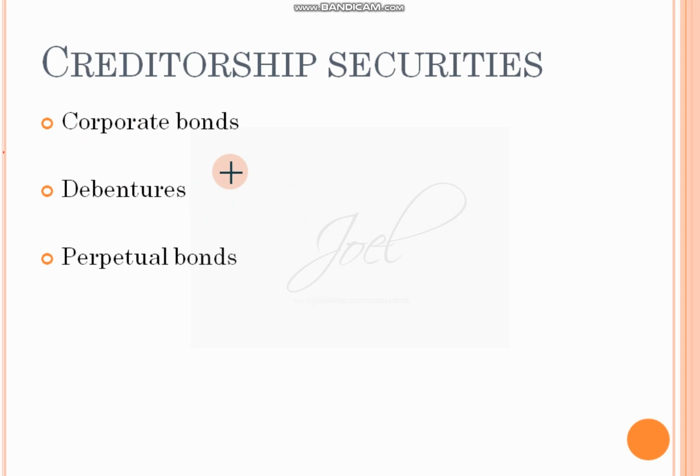One is corporate bonds issued by the corporate people, they are loan certificates. Debentures, again it is a loan certificate, fixed interest rate you will get. Normally it will be redeemable after a period of time. Corporate bonds have less maturity period, whereas debentures have little more compared to corporate bonds. Whereas perpetual bonds are hybrid bonds, as I told. 15 years will be the maturity period. So these are the things.